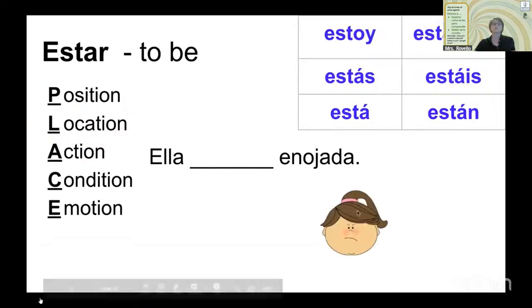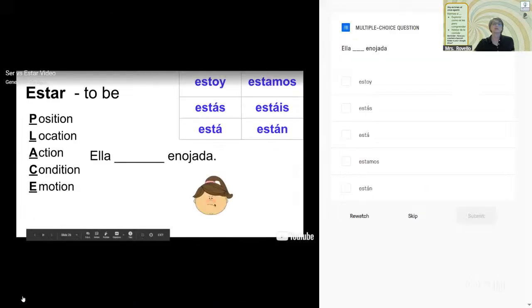Ella blank enojada. Oof. Okay. So again, temporary emotion, enojada, annoyed. But it's she, so we want to say she is annoyed. So which one would I use? You can write it out in the chat, you can unmute, or you can do A, B, C, D, or E, whichever you think. Very good, Malia.